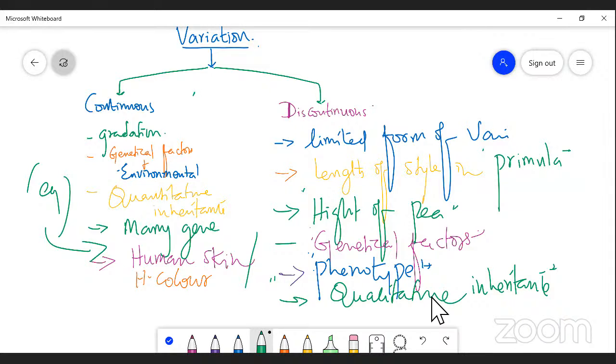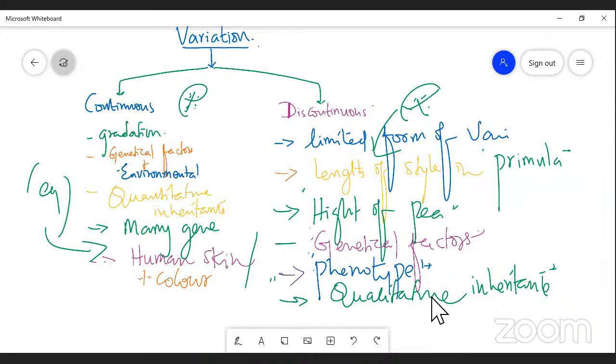You can expect a 3 mark question: write short notes on continuous variation, right? Or a 1 mark question: which of the following is an example of discontinuous variation, or an example of continuous variation, right? It is going to be asked in your examination. Human skin color and the skin of a human are examples of continuous variation, right? Students, hoping that you could understand, right?